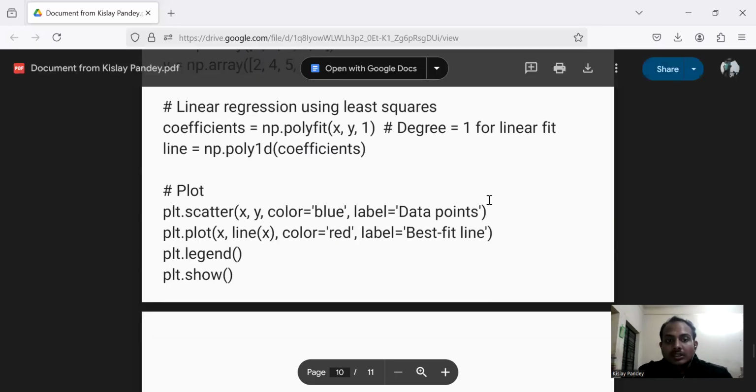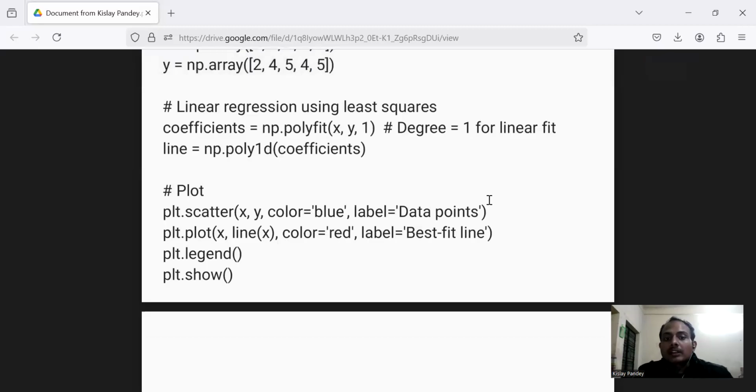Then we are going to plot the solutions. plt.scatter(x, y, color blue, label equals data points). plt.plot(x, line, color red, label equals best fit line). plt.legend, the legend function we are using. And lastly we are going to use plt.show to show on the screen what the solution of that algorithm is, the model which we have used.